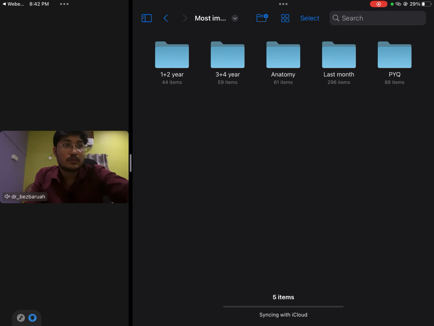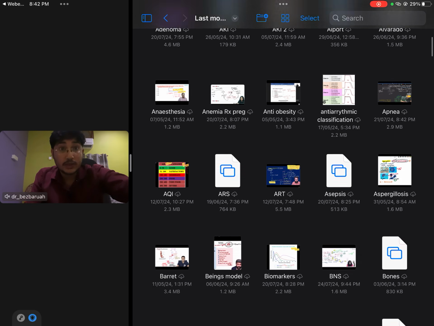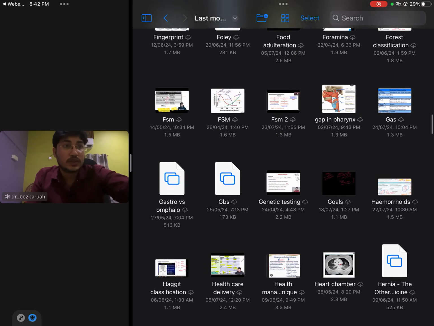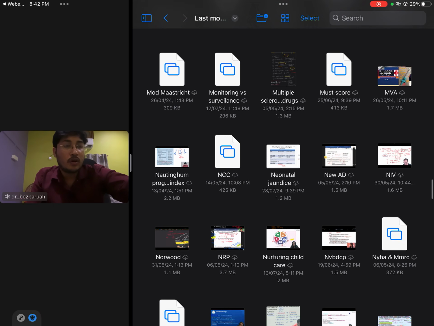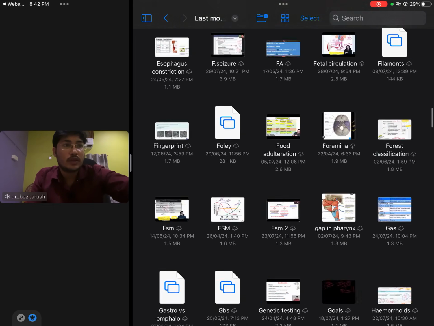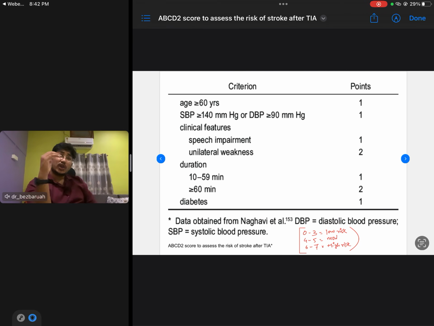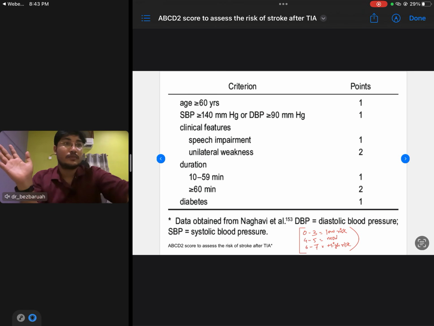You can see all these are important high-yielding screenshots that I made, and you have to revise them just 3 days before the exam, or do multiple revisions so that you can revise effectively. For example, see, this is the ABCD2 score. If you don't revise it before your exam, you will 100% definitely forget everything, all the points. So you have to make this kind of important screenshots, save them in your phone or iPad and make a folder.